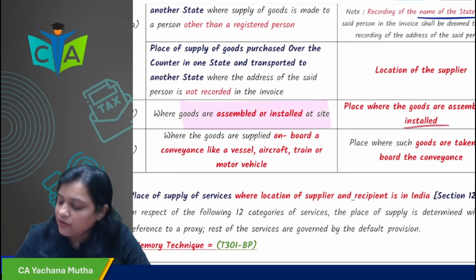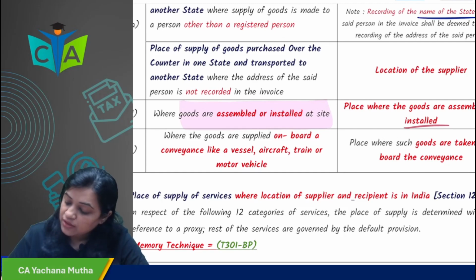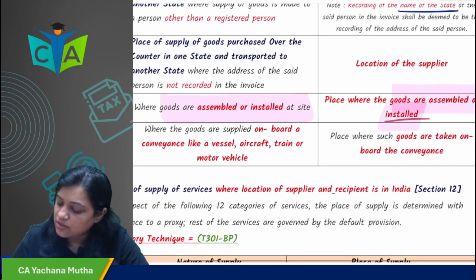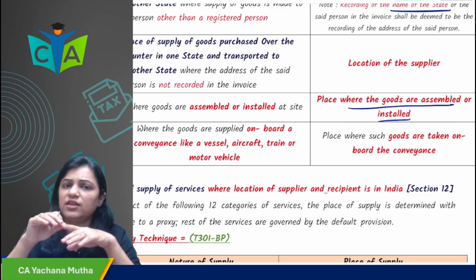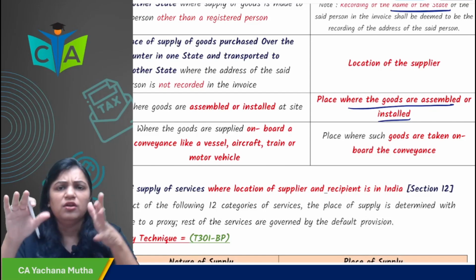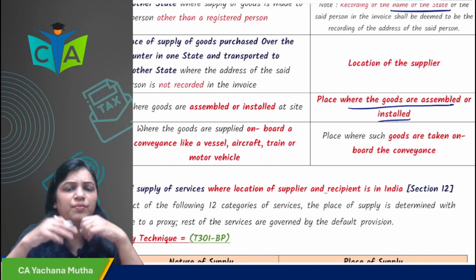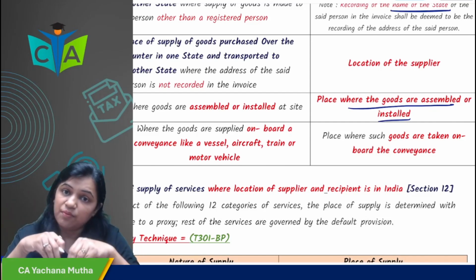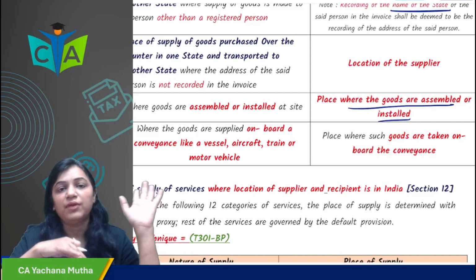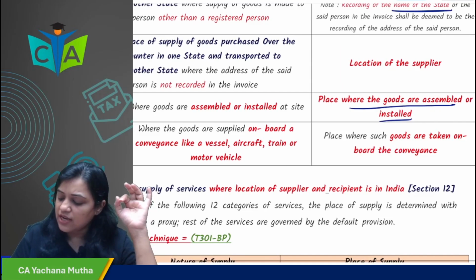Where the goods are assembled or installed at site, what would be the place of supply? The place of supply would be where the goods are assembled or installed. In the exam they can give you a question about a machine; you need not think about the location of supplier or the location of recipient. In case of assembly, you have to see where the goods are assembled. The supplier could be from Mumbai, the recipient from Calcutta, but if the assembly is done in Bangalore, then Bangalore would be the place of supply.